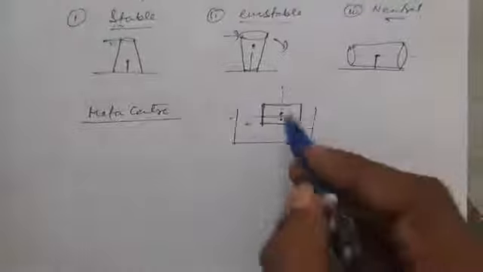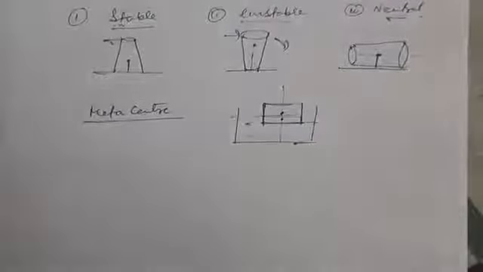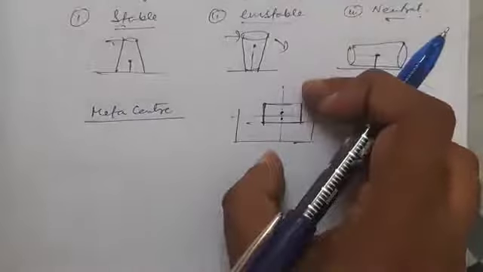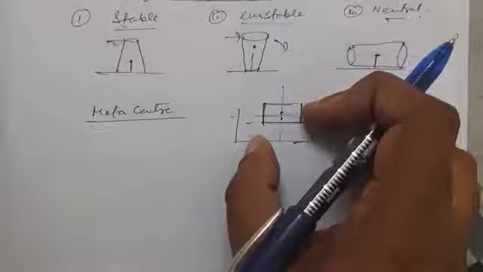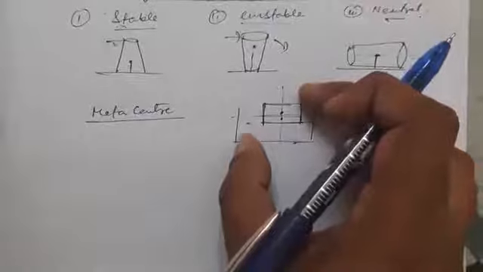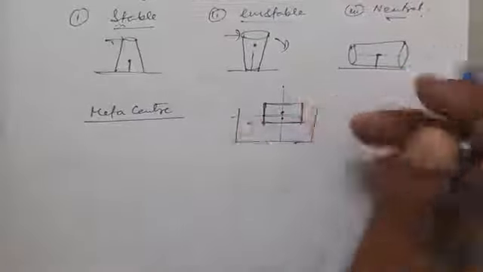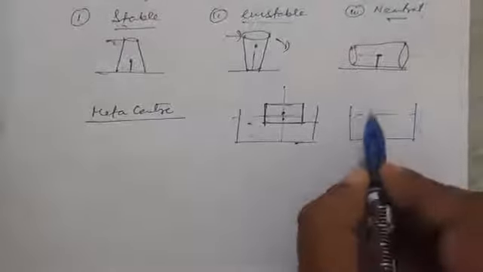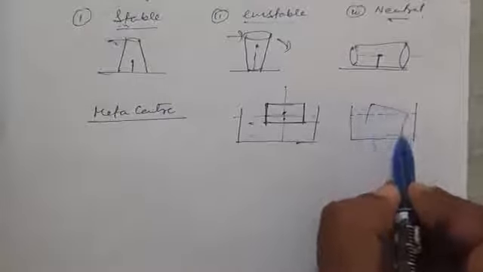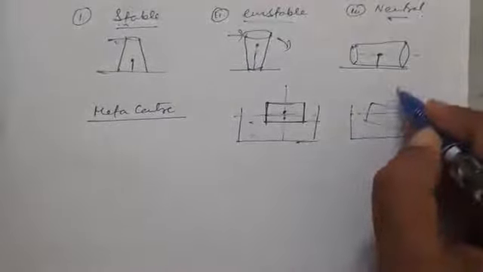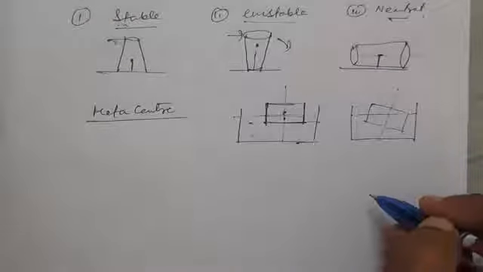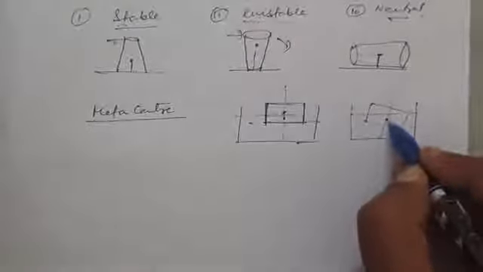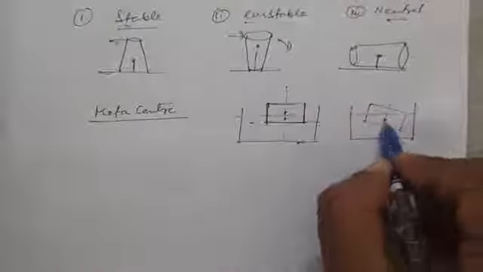See, this is a line. This line can be called as the center line. Now, if we tilt the body, because to test which type of equilibrium the body is in, we have to tilt the body, apply a force. Now, after tilting the body, if the position of the body is like this, the original center line was like this, and the original buoyancy position or this point was here.